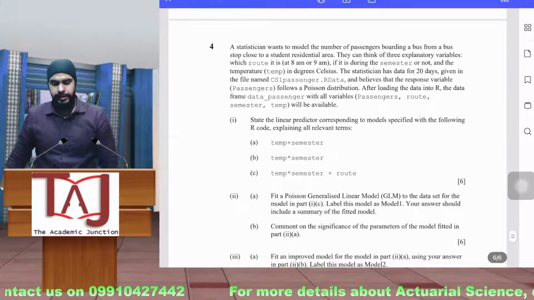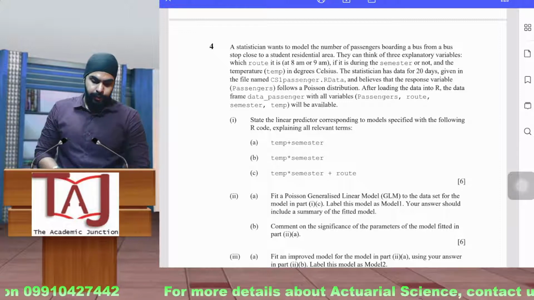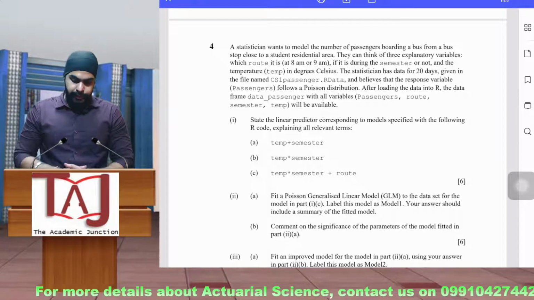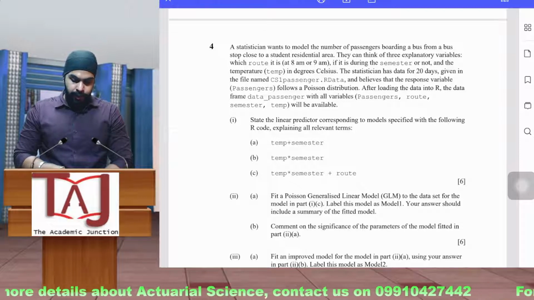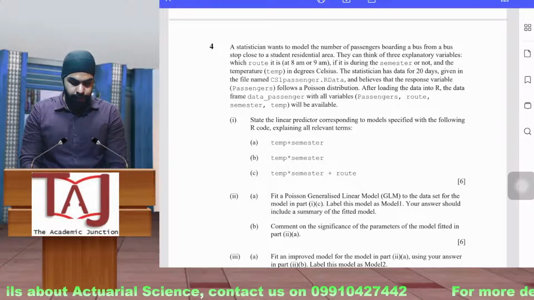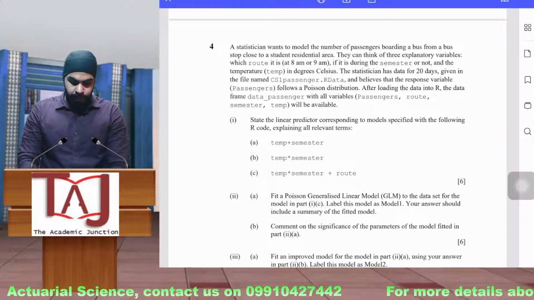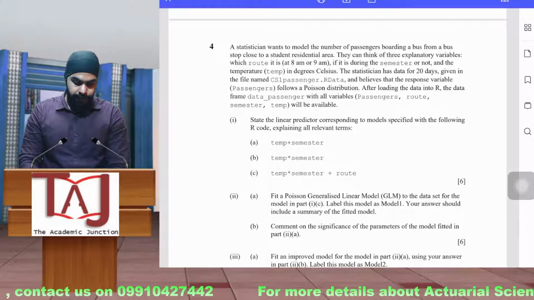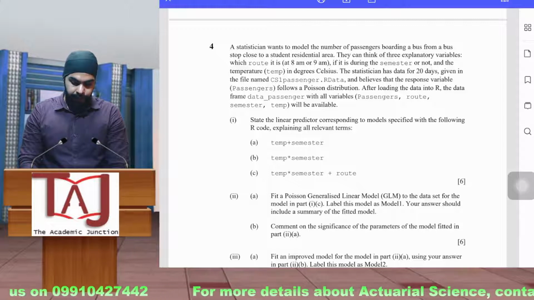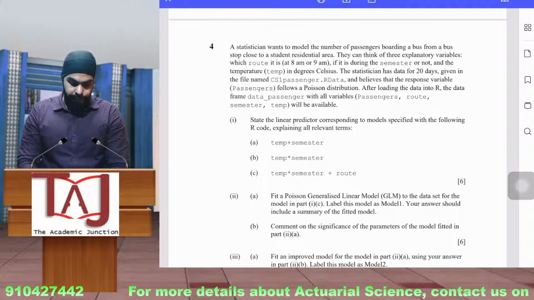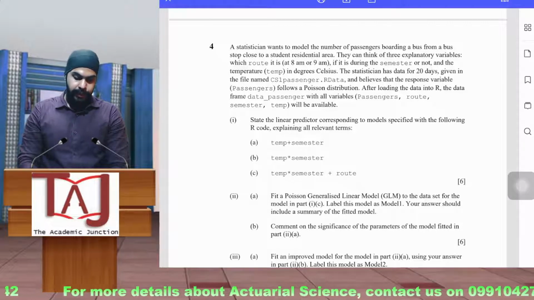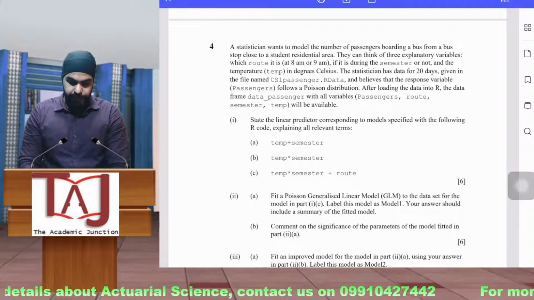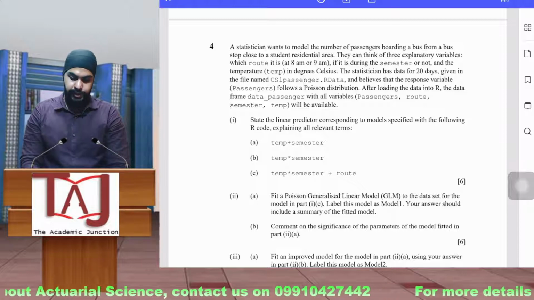So let's jump to question number 4. A statistician wants to model the number of passengers boarding a bus from a bus stop close to a student residential area. They can think of 3 explanatory variables: which route it is, whether it is at 8 am or 9 am, if it is during the semester or not, or the temperature in degrees Celsius. The statistician had data for 20 days given in the file named CS1 passenger.rdata.